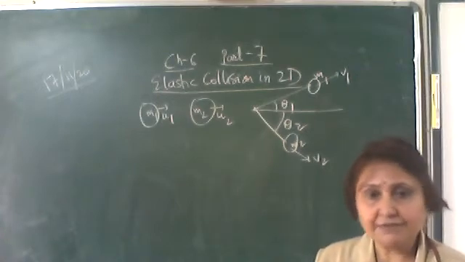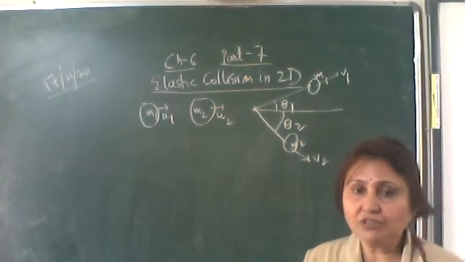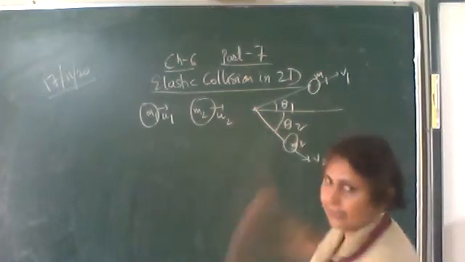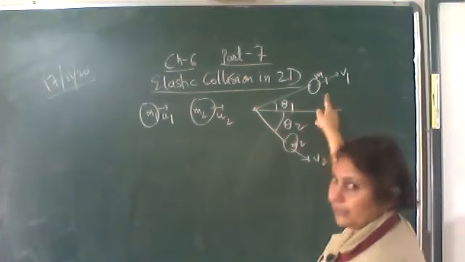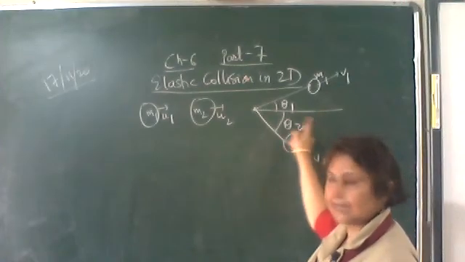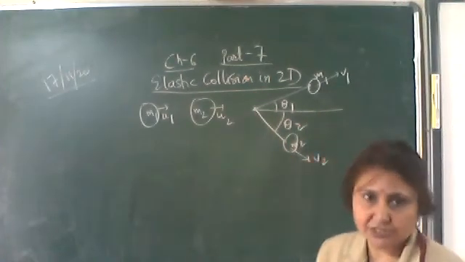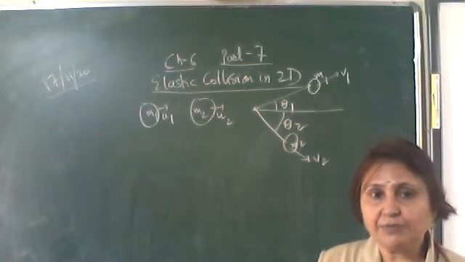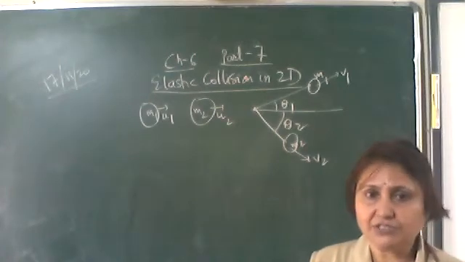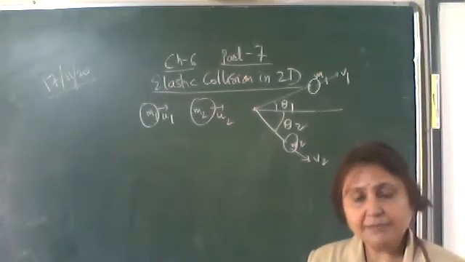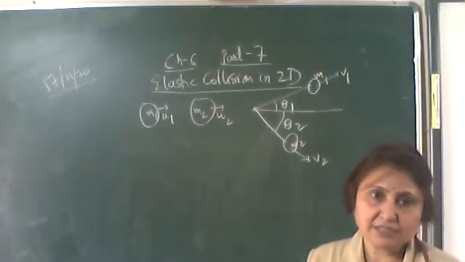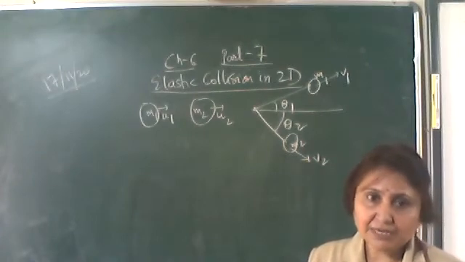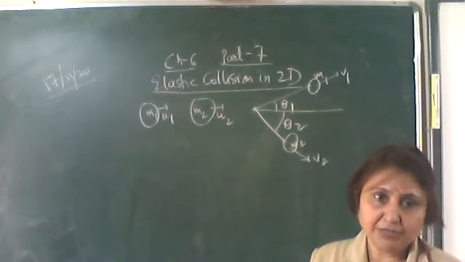Okay, now momentum is a vector quantity, so we can resolve the momentum into different components because it is not only along the x-axis. After collision, the momentum will have some component along the x-axis and some component along the y-axis. As momentum is a vector quantity, in any type of collision the momentum is always conserved. So here we'll discuss the momentum conservation along the x-axis and along the y-axis. In one dimension, both are moving along the same x-axis, but here we can resolve this momentum into two components.